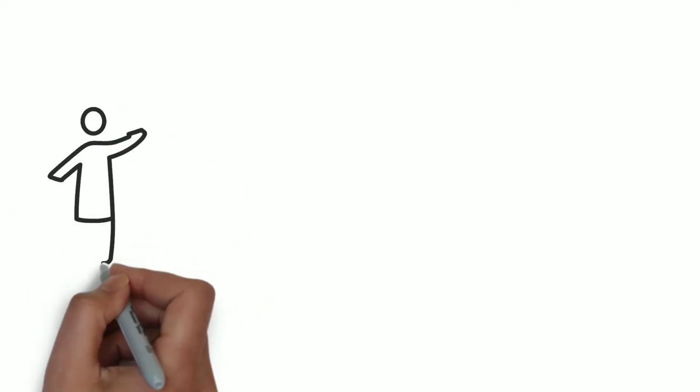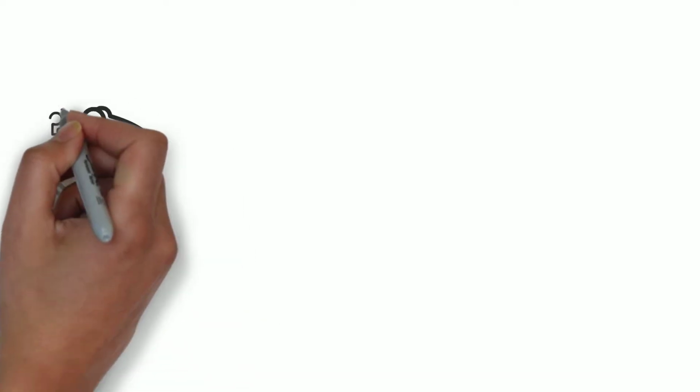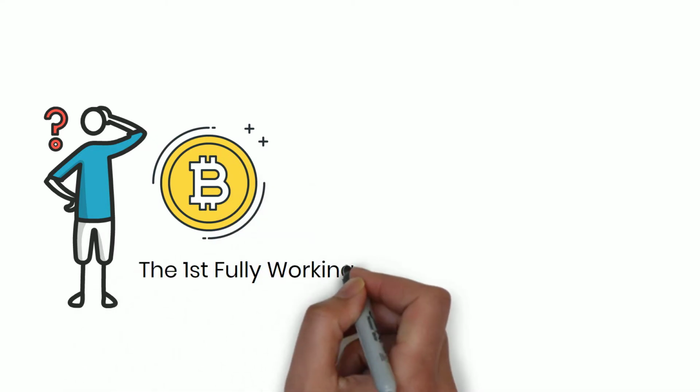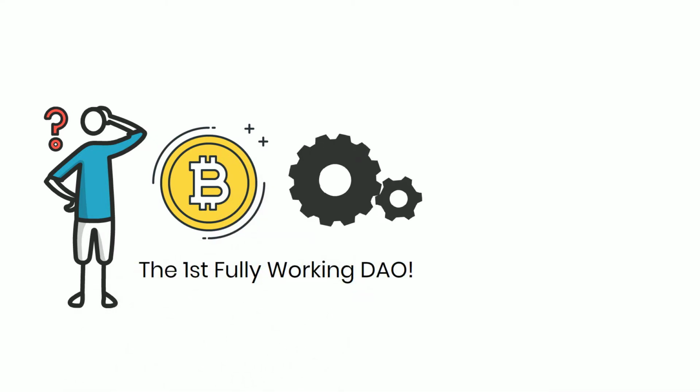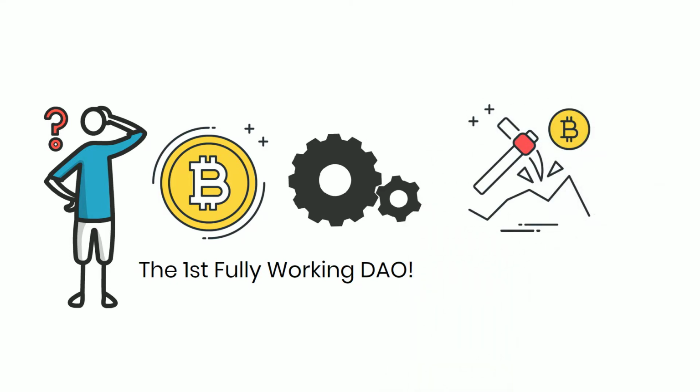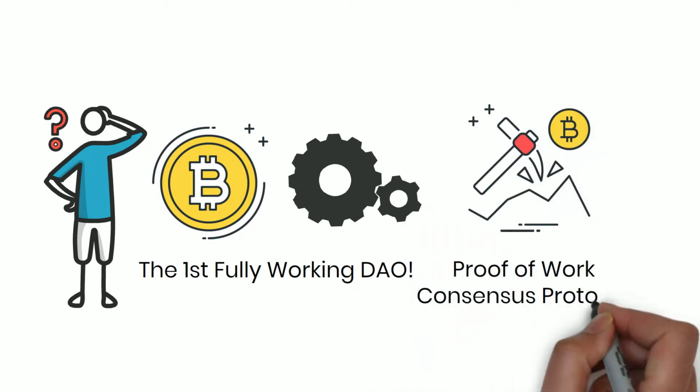You probably know the very first DAO, although you may not see it that way. Bitcoin is actually the first fully working DAO because Bitcoin has been functioning autonomously using a consensus protocol in a decentralized fashion, without the need for one person or collective to keep it running.